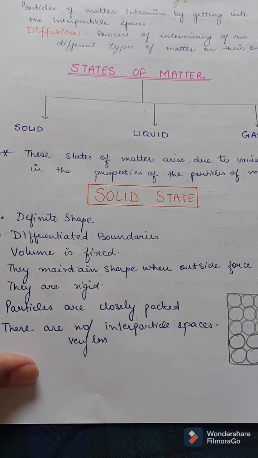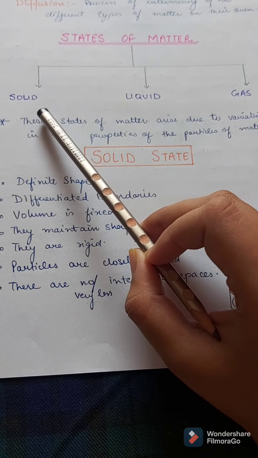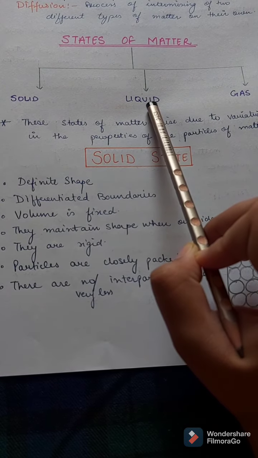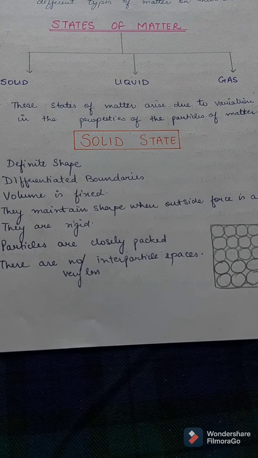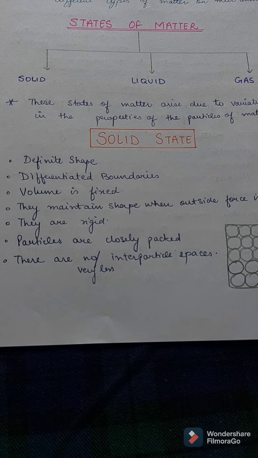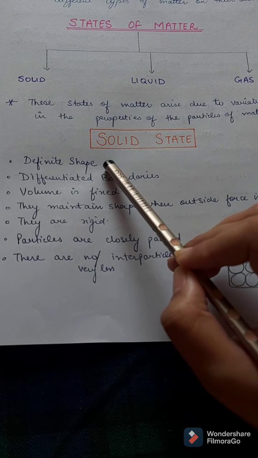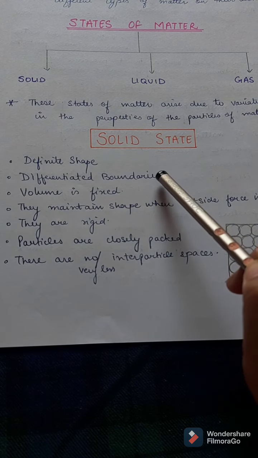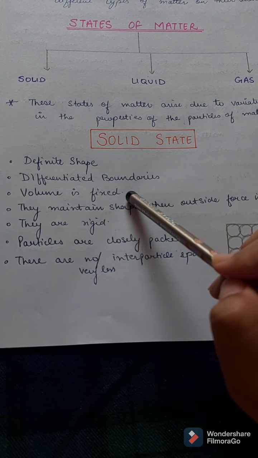What are the states of matter? There are three broad and important states of matter: solid, liquid, and gas. These states of matter arise due to the variation in the properties of the particles of matter. Let us now see what are the different properties of each state of matter. First is the solid state. Solid state has a definite shape. It has differentiated boundaries. Volume of the solid state is fixed.